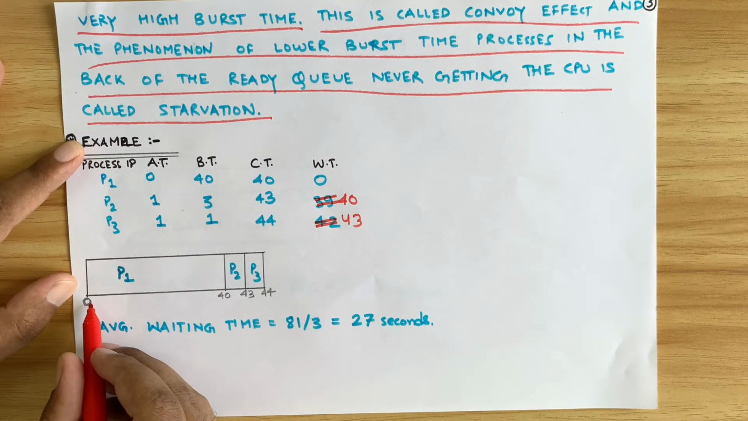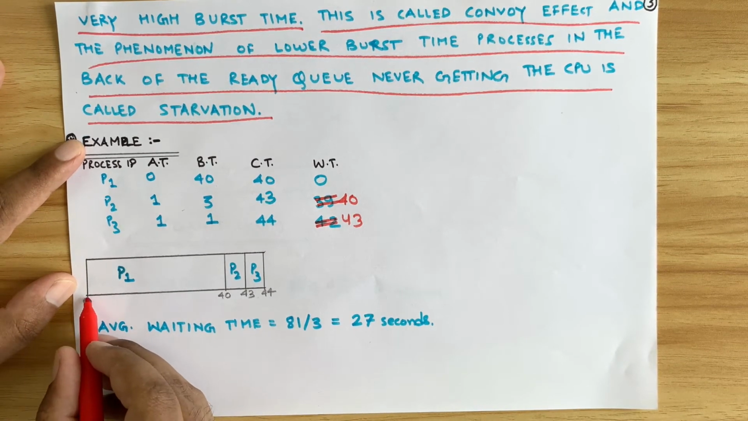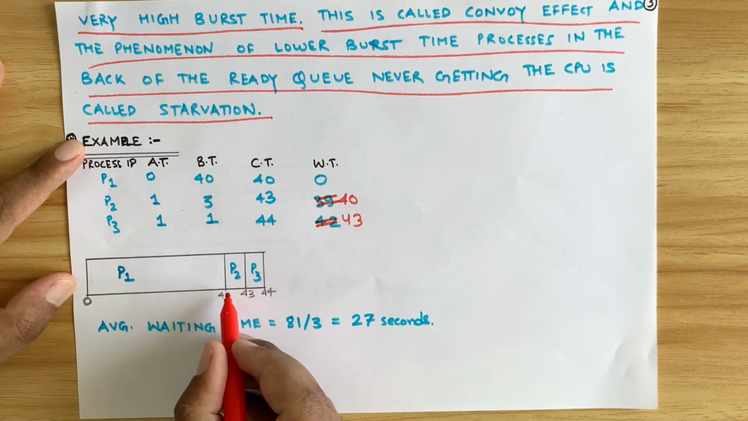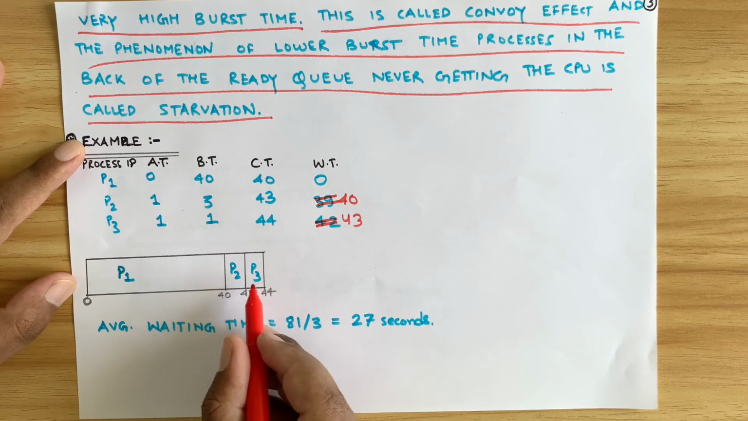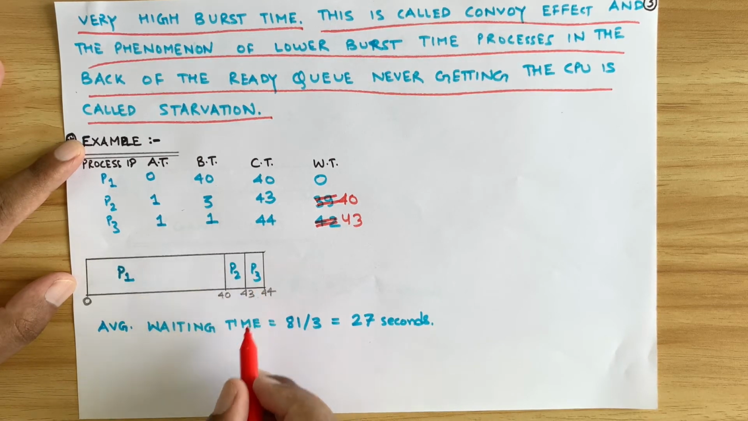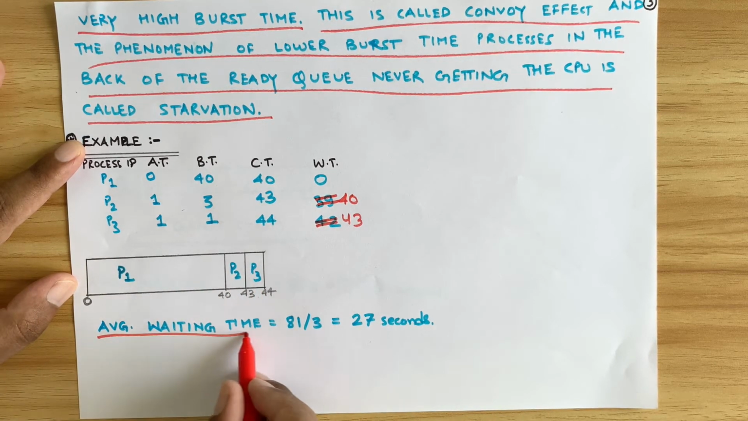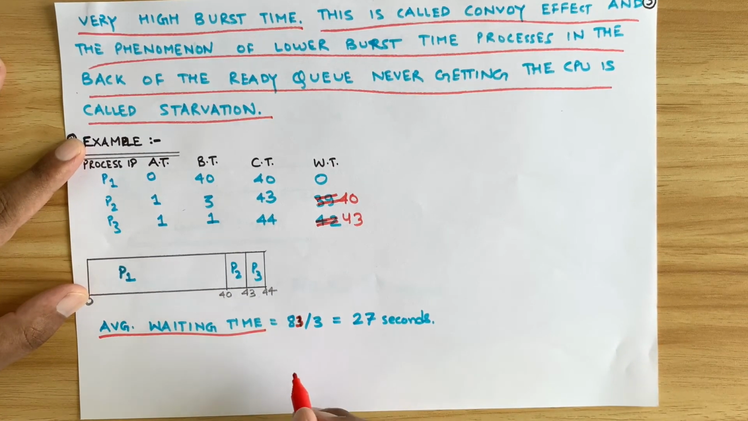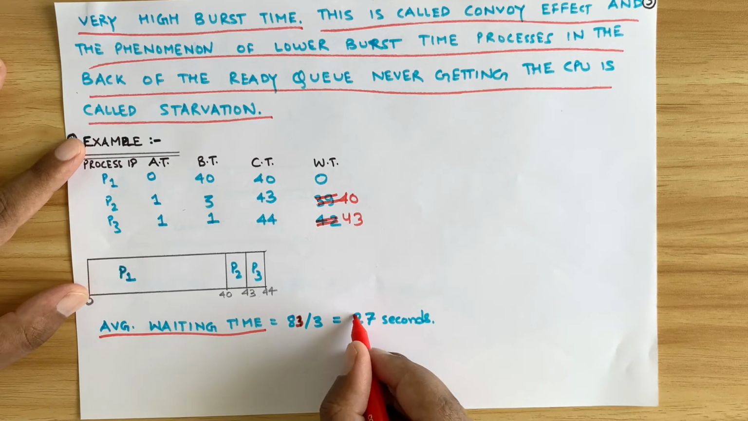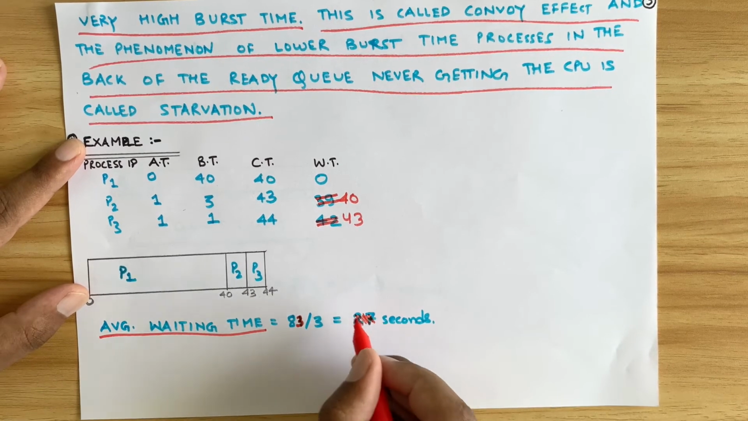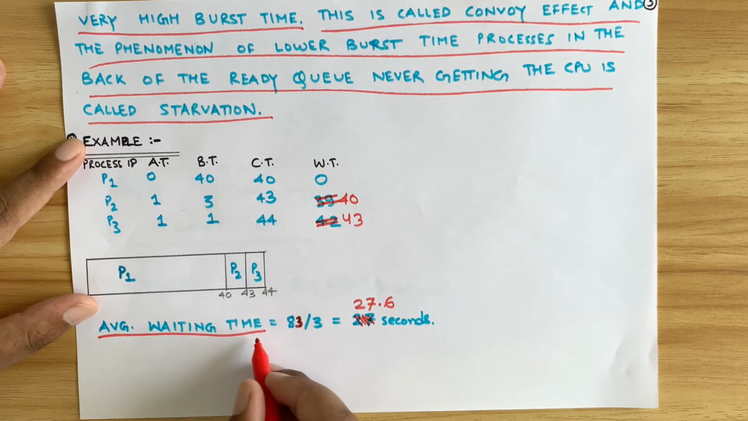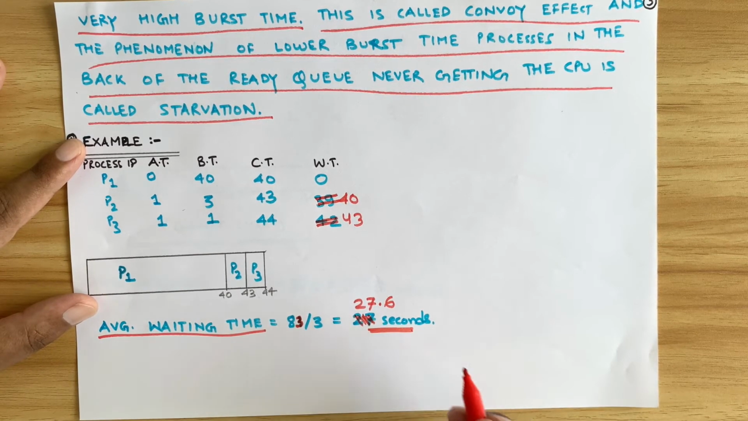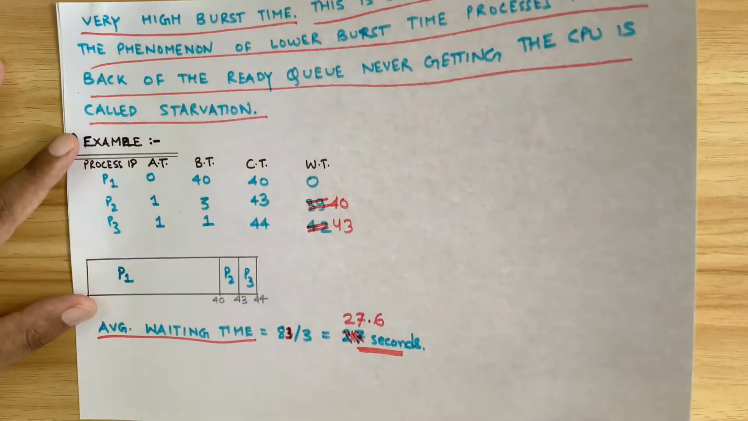So we will calculate the average waiting time. From 0 to 40, P1 will execute, then 40 to 43 P2 will execute, then 43 to 44 P3 will execute. Average waiting time is the sum of all these, 83, divided by 3, so average waiting time is 83 divided by 3, that is 27.6 seconds, right? Moving on.